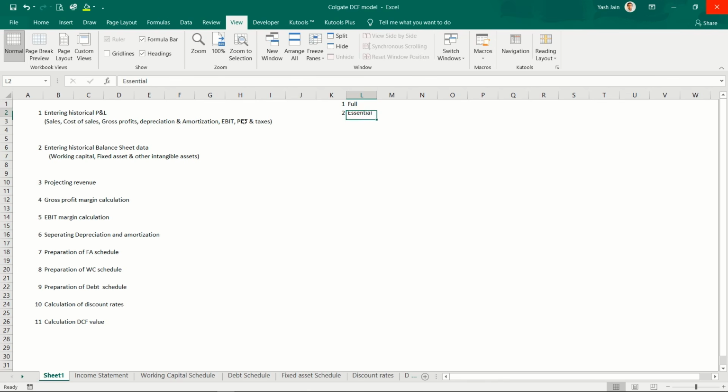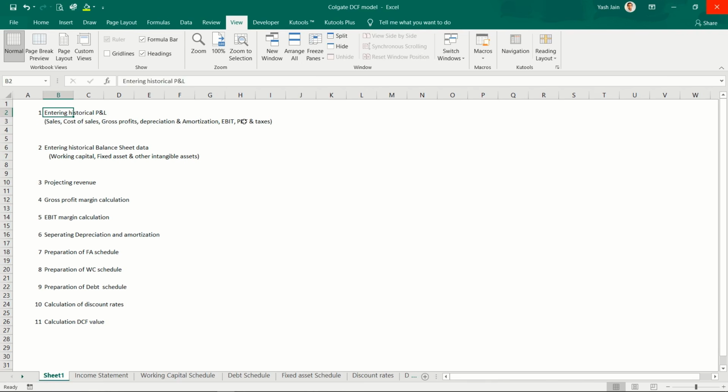For the sake of this video, I'll just be focusing on this. Let's call it a small financial model. I won't be preparing a full-fledged financial model, though that is recommended, because it will make the video very long. So I'm going to stick to this essential model. In this, I'll be following 11 steps. The first step would be entering historical data of the profit and loss account. The next step would be entering historical data of the balance sheet.